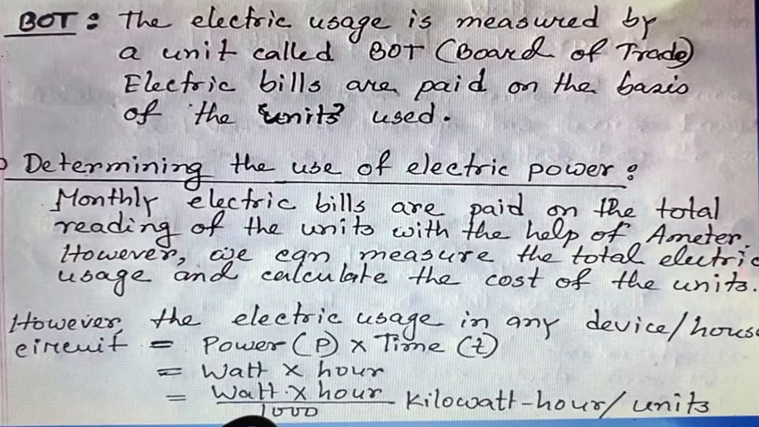The electric use in any device, house, or electric circuit is equal to power P and time T. The time must be in hours and the power can be denoted in watts. So we get watt into hour. If we want to convert watt to kilowatt, we divide by 1000 and we get kilowatt hour. What is a unit in commercial use? Unit means kilowatt hour.